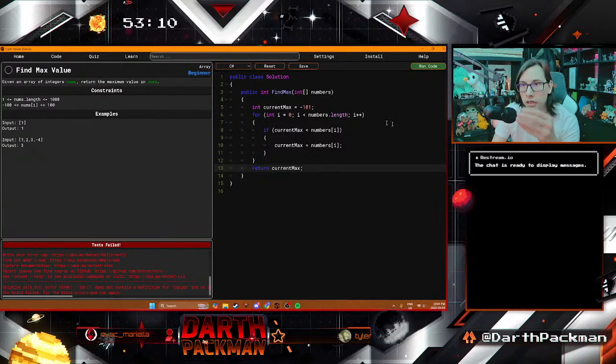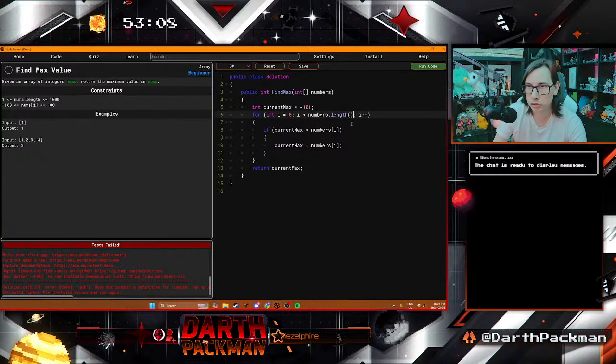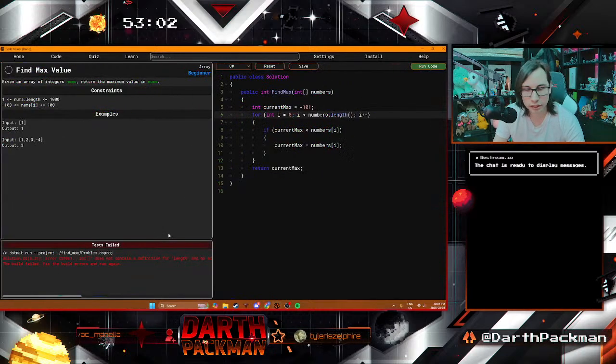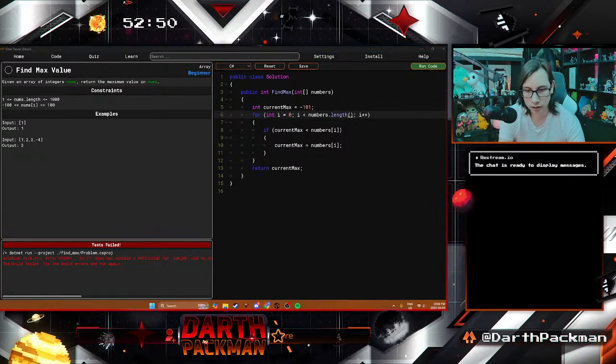Huh. Okay. Let's try that. Most languages have a length function. I just don't remember what it is. Int does not contain a definition for length. Okay. There isn't really any way. Okay, there's a learn function. Okay, cool. Let's check that out next here.